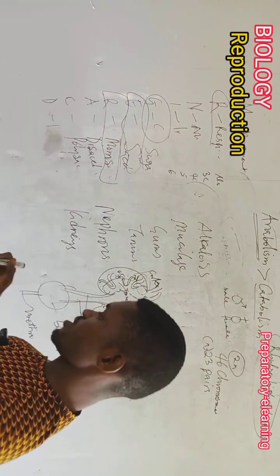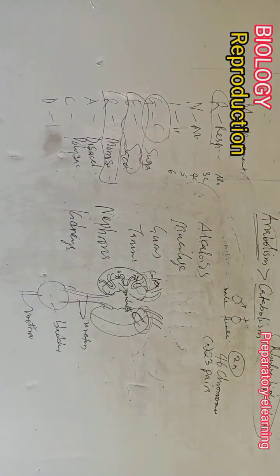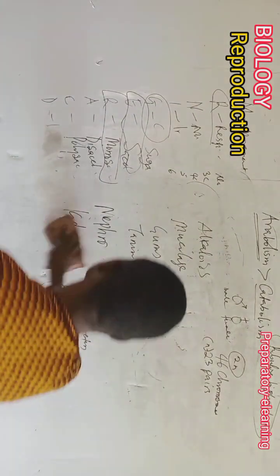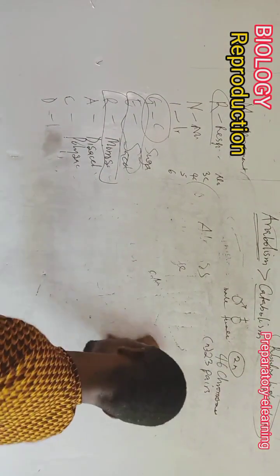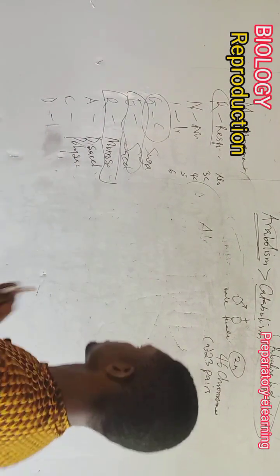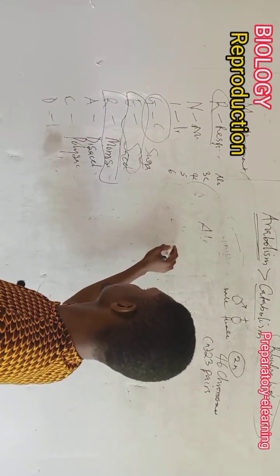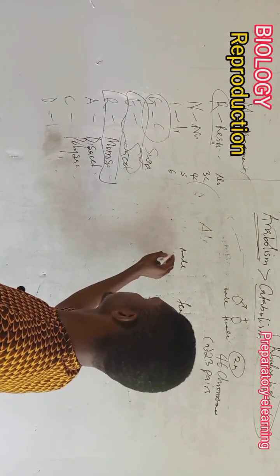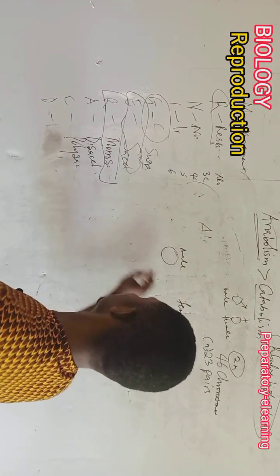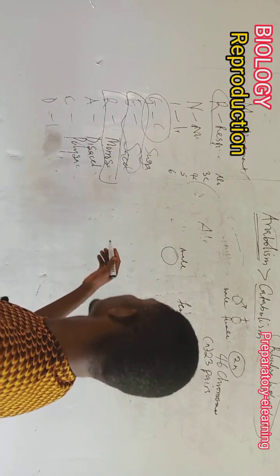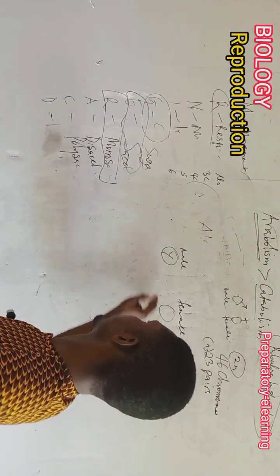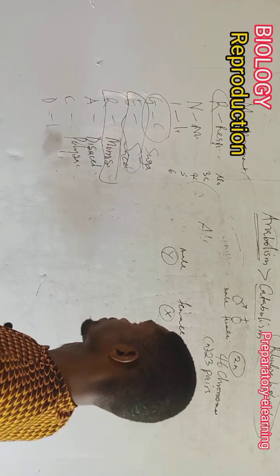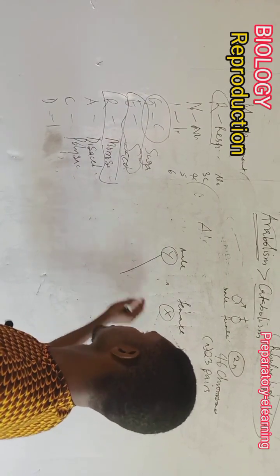So if you have the male gamete and the female gamete coming together during reproduction to form a zygote, we'll have something like this: this is male, this is female. Let's say this is a gamete, maybe you have Y, maybe you have X at this point, and then there is a cross at this point.